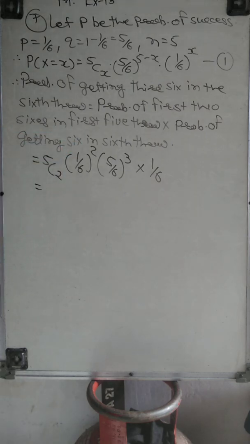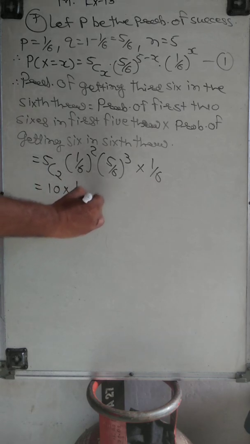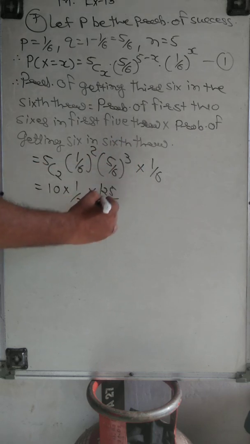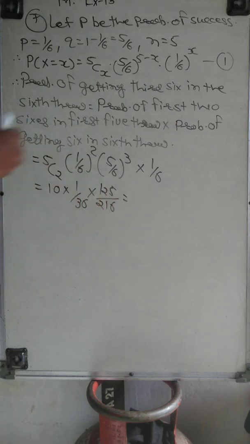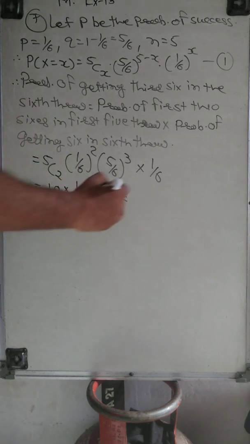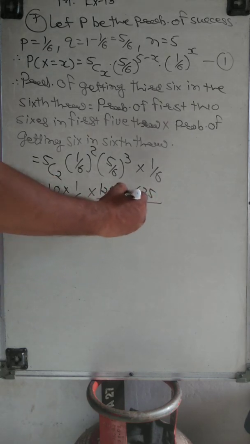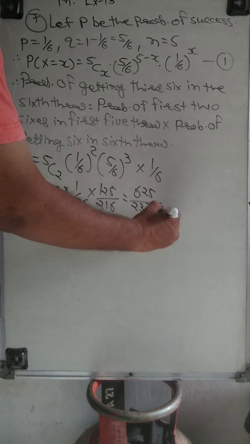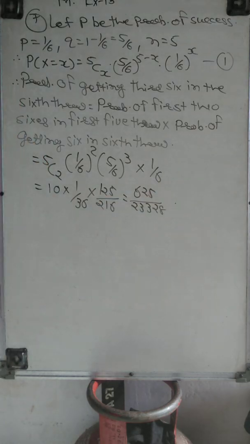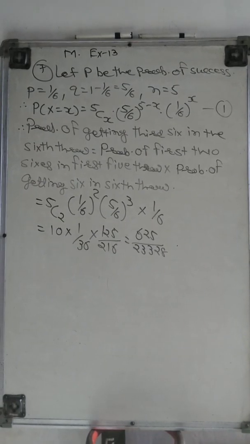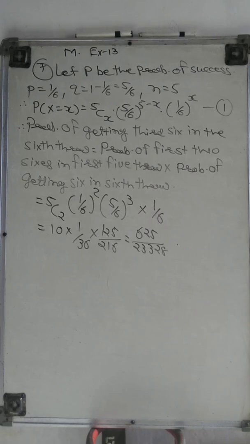And now we just simplify it, then we get our answer: 10 into 1 by 36 into 125 upon 216. Now we just multiply, then we get 625 upon 23328, right? So this sum is important, because here it is not clearly given what we want to do, but in the 6th throw we want to obtain 6.